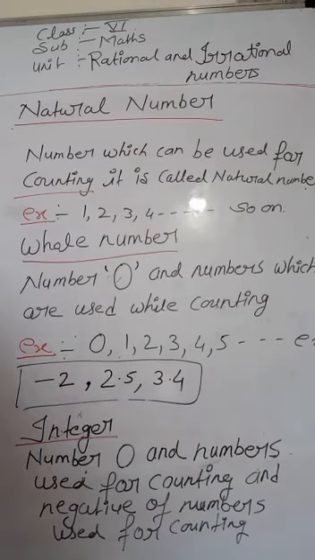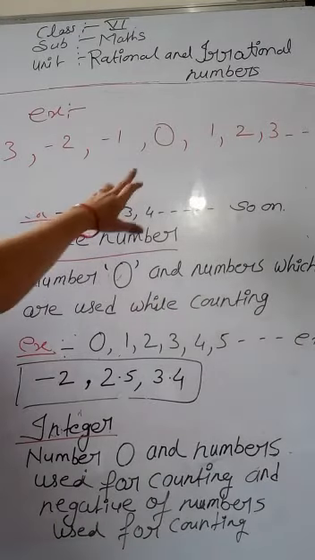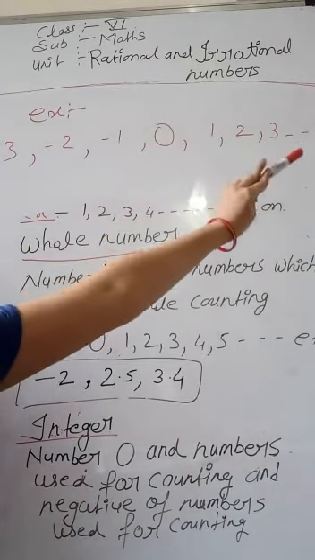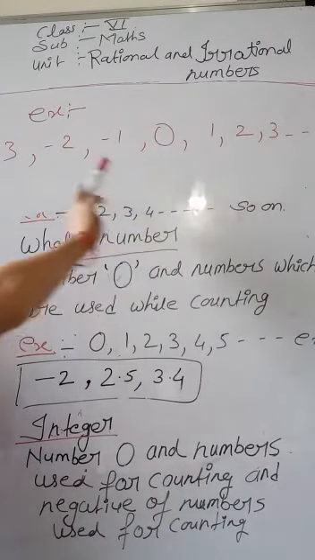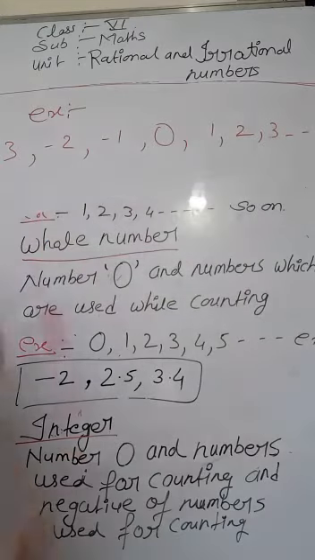So here is the example of integers: 0, 1, 2, 3 and so on, and -1, -2, -3 and so on.